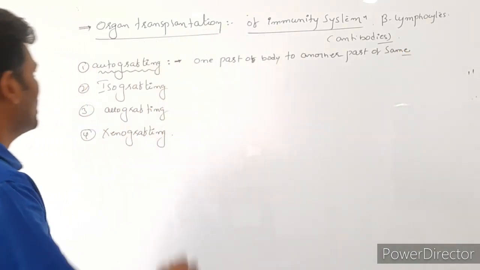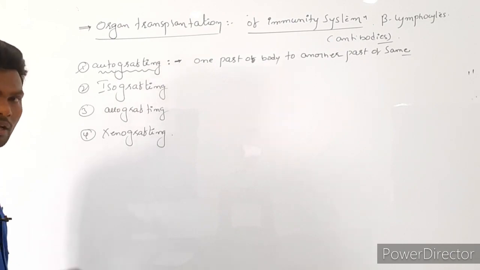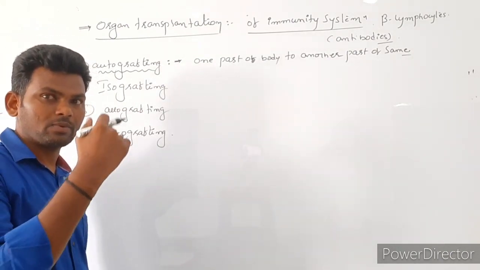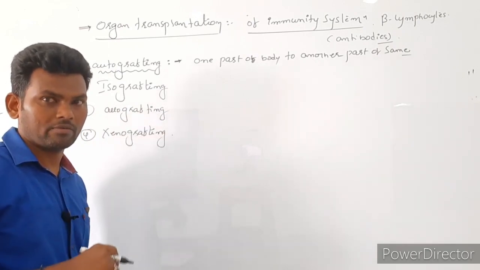So such is called what? Autografting. So for the skin or whatever it may be, it is transplanted within the body.